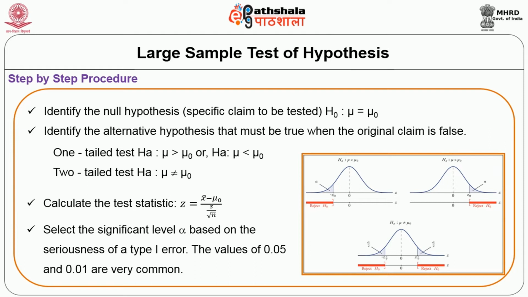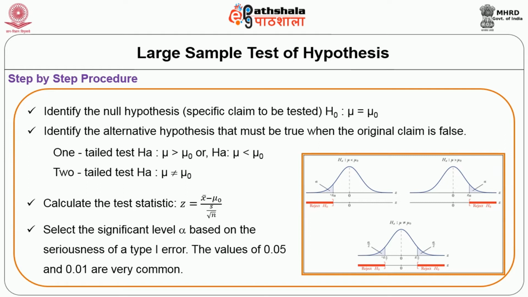Step 1 is to identify the null hypothesis. Step 2 is to identify the alternate hypothesis that must be true when the original claim is false. It can be differently written for one-tailed test and two-tailed test. The third step is to calculate the test statistics, which is given with the formula as shown here.